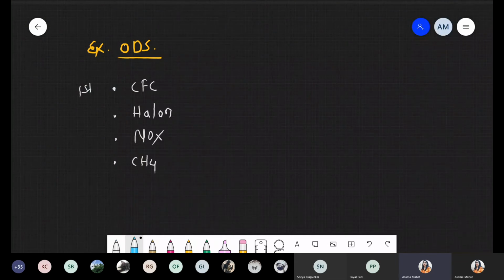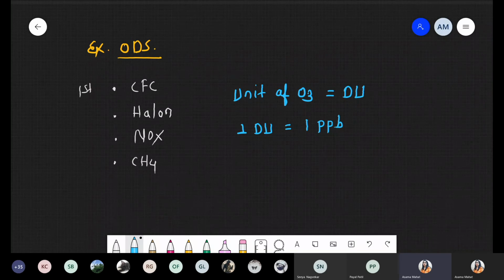And another point we are talking about: what is the unit of ozone, how to measure ozone concentration. Ozone is represented by the unit DU, right? And 1 DU is equal to 1 ppb, parts per billion.